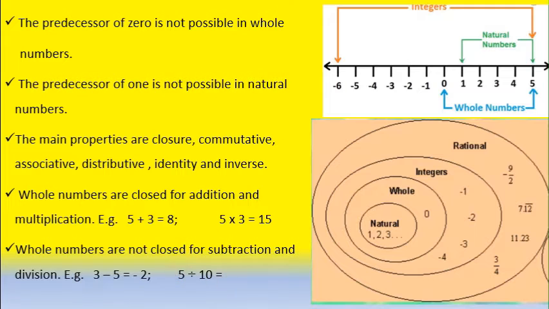In the same way, division also. See children, here 5 divided by 10 equals 1 by 2. 5 ones are 5, 5 twos are 10.